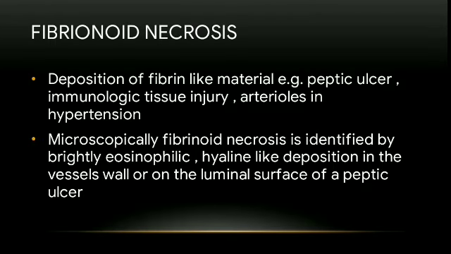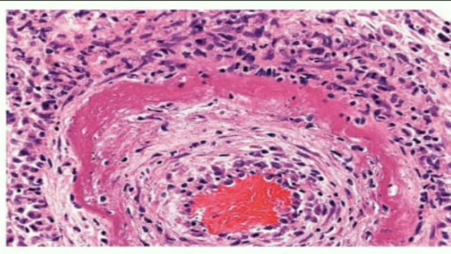This type of necrosis is characterized by deposition of fibrin-like material. Example is seen in the peptic ulcer, and usually seen in the immune reactions involving blood vessels and in hypertension. Microscopically, fibrinoid necrosis is identified by brightly eosinophilic or hyaline-like deposition in the vessels or on the luminal surface of the peptic ulcer. This is a figure showing fibrinoid necrosis in an artery.